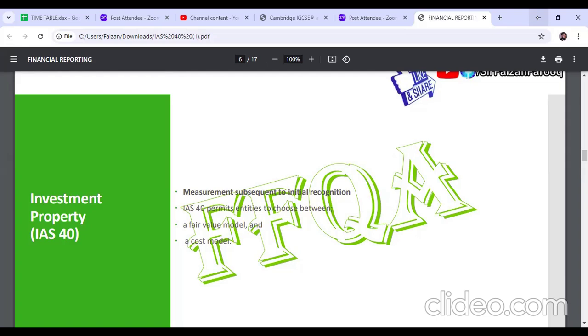The cost model of IAS 16 and IAS 40 are the same. Any depreciation will be charged using the straight line method or reducing balance method, no difference. The cost model of IAS 16 and IAS 40 is 100% the same. That's why I gave the same pink color.